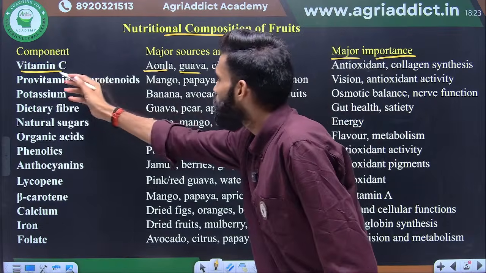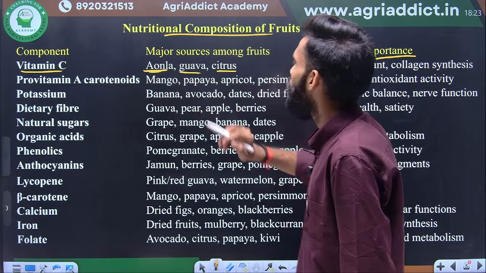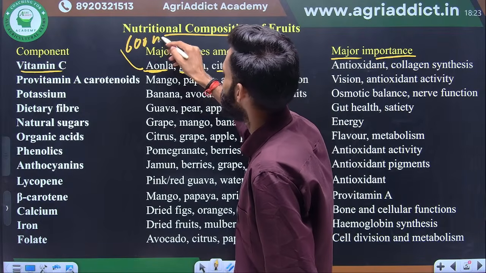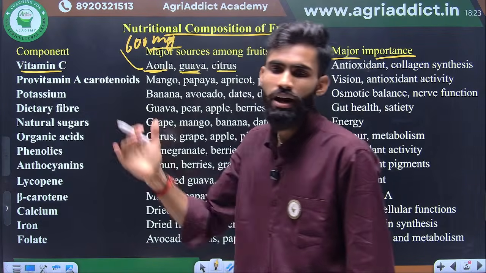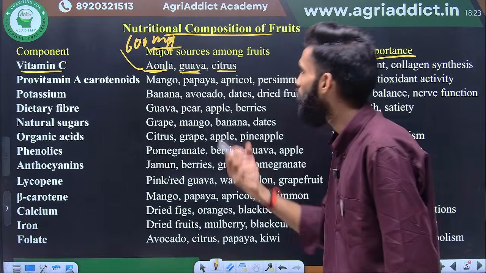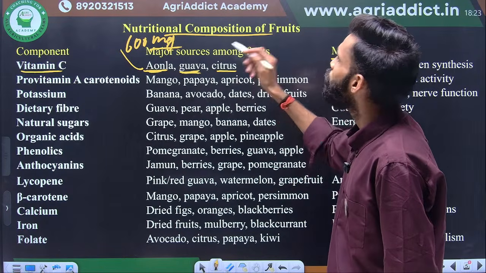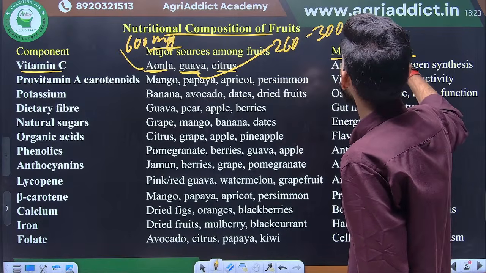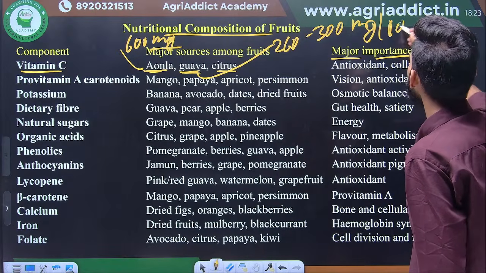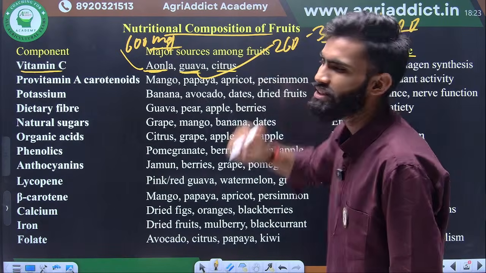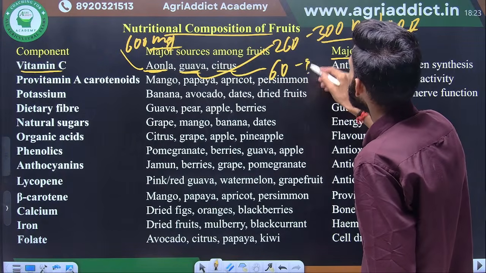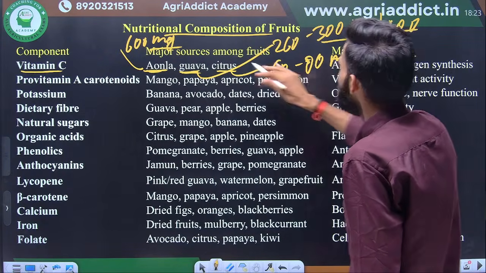Okay, so vitamin C is maximum present in the amla, second is the guava. In amla it is present up to 600 mg. Okay, sometime they may ask the concentration, what amount will be present. Next, the guava. In the guava present 260 to 300 mg per 100 gram approx. This is the common range. Okay, next one is the citrus. In the citrus it will be present approx 60 to 90 mg. Okay, this is the common range.